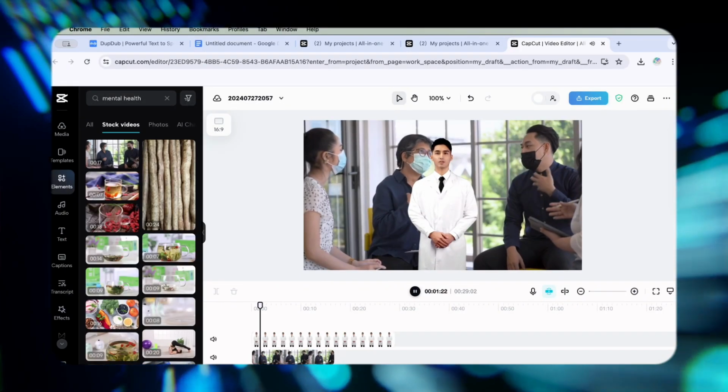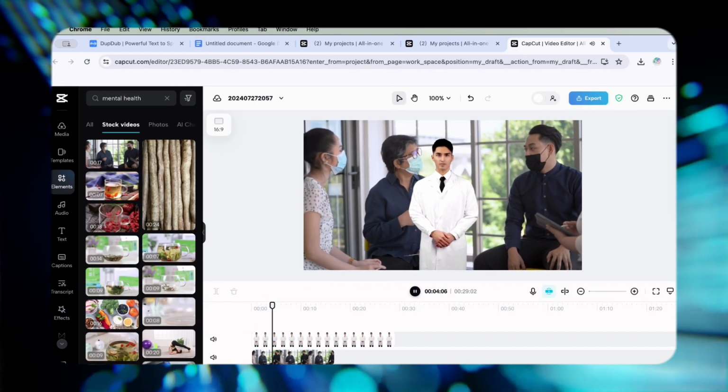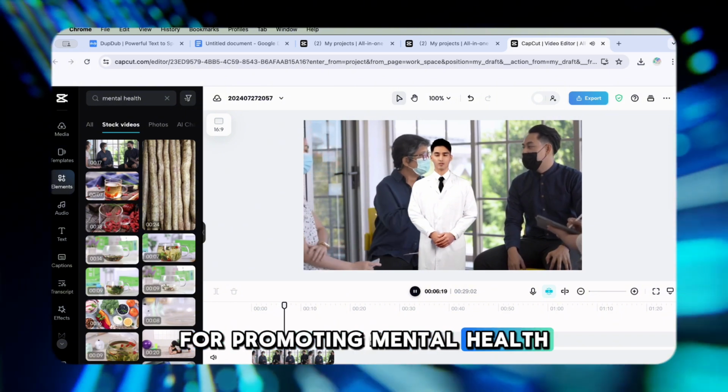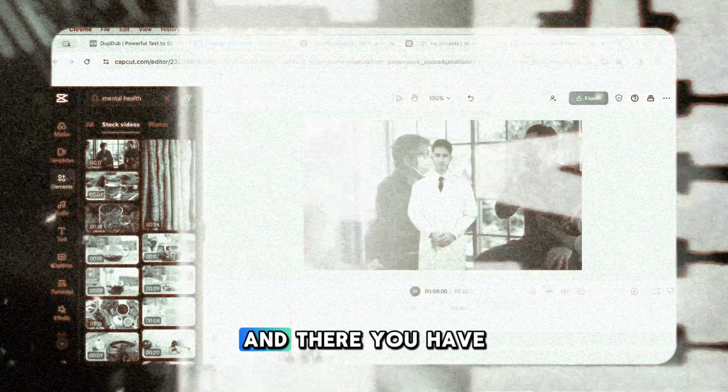Health awareness is crucial in maintaining overall well-being. Here are some tips for promoting mental health and self-care. 1.